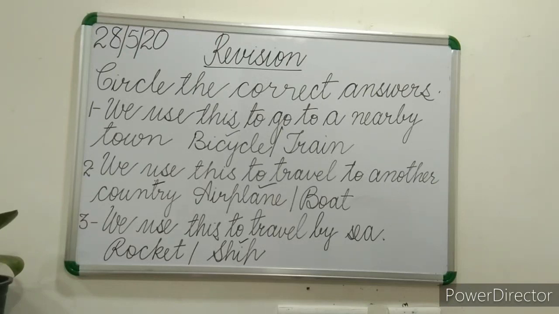And the answer is airplane. Number 3, we use this to travel by sea. The options are rocket, ship. And what is the answer, children? Yes, the answer is ship.